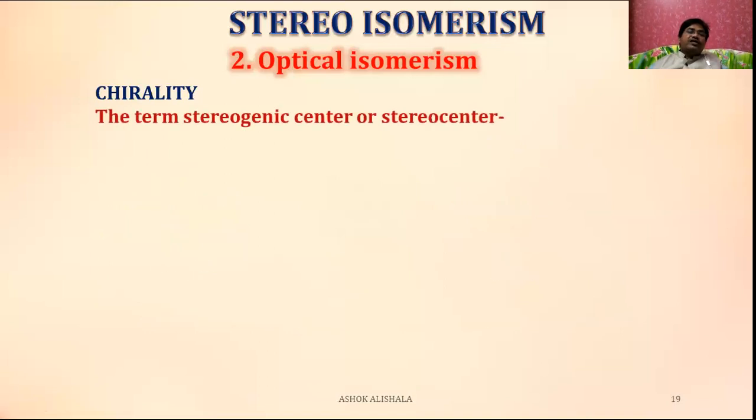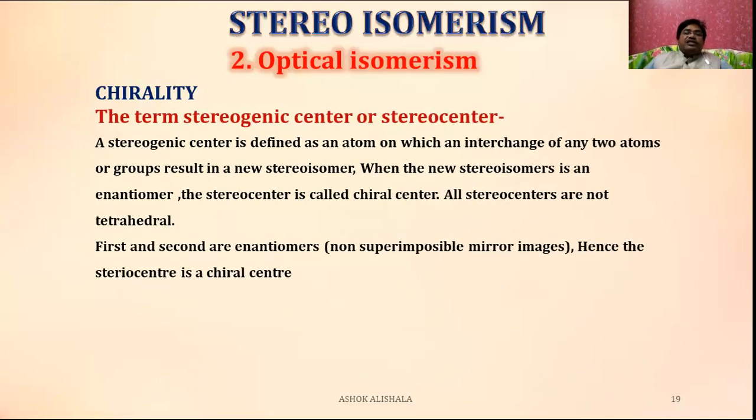Now let us go for another term: what is meant by stereogenic center or stereo center. A stereogenic center is defined as an atom on which an interchange of any two atoms or groups results in a new stereoisomer. When the new stereoisomer is an enantiomer, that stereo center is called a chiral center. All stereo centers are not tetrahedral. First and second are enantiomers and non-superimposable.